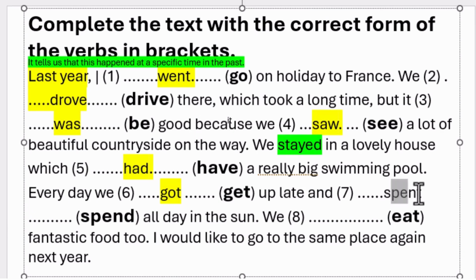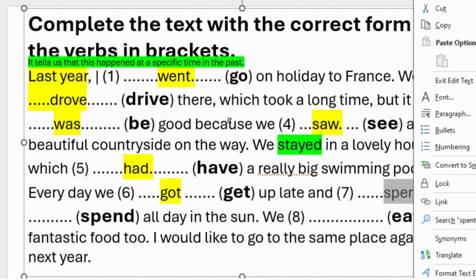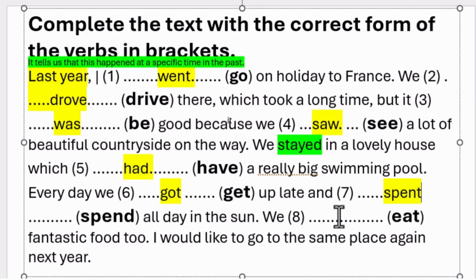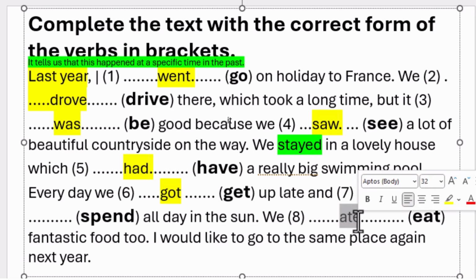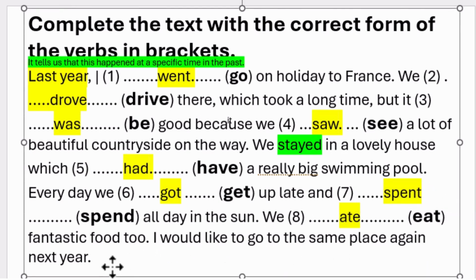We eat fantastic food too. So what is the past tense of eat? In the past we ate. Almost sounds like eight, the number. In the past we ate fantastic food too. I would like to go to the same place again next year.